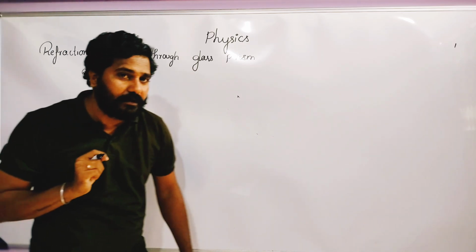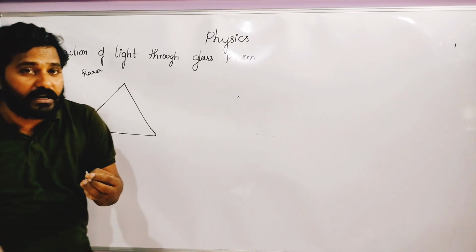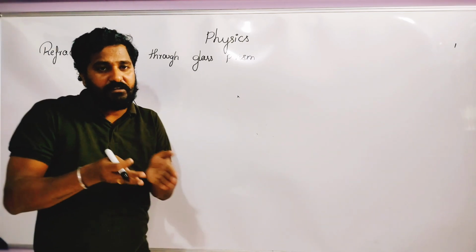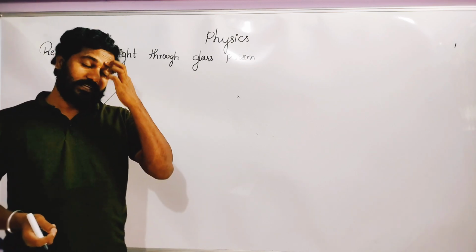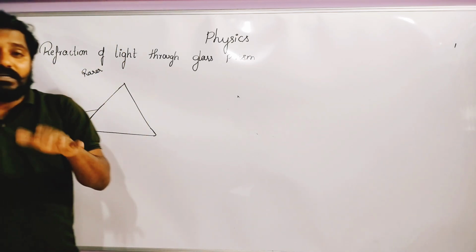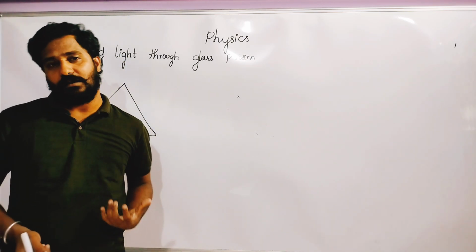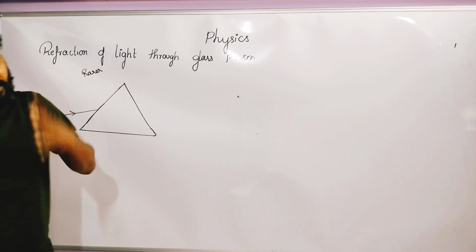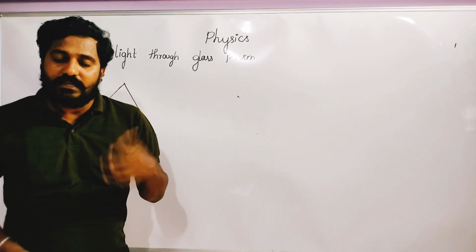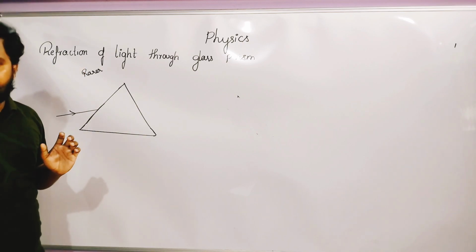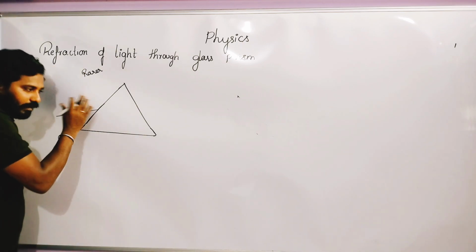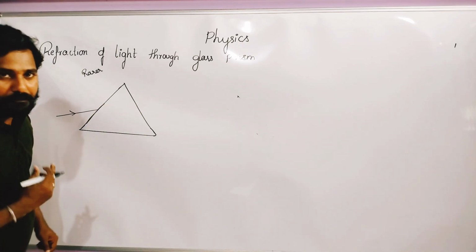So what is a rarer medium? The medium in which the speed of light is more is called a rarer medium. The medium in which the speed of light is less is called a denser medium. Obviously, air is a rarer medium. So when light travels from a rarer medium to a denser medium, what happens?